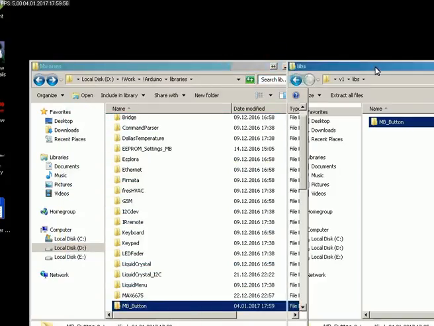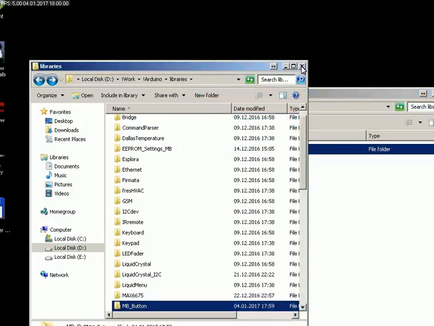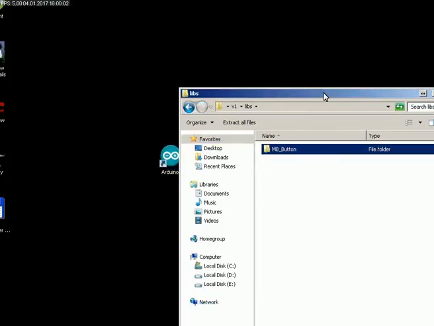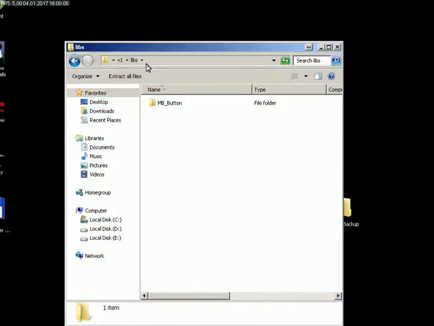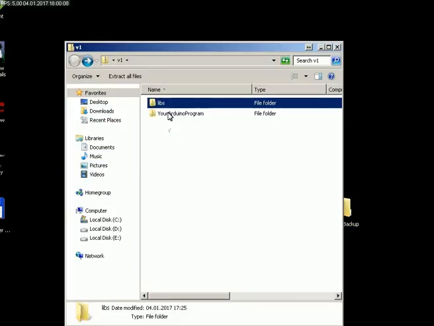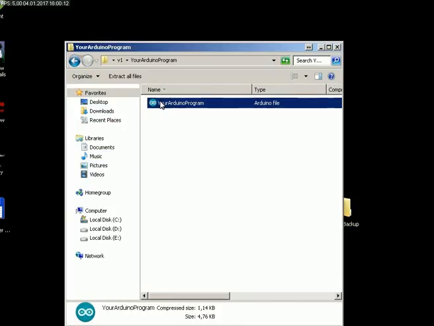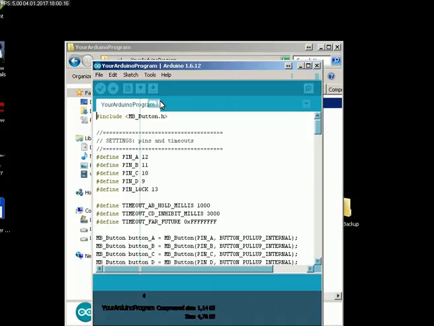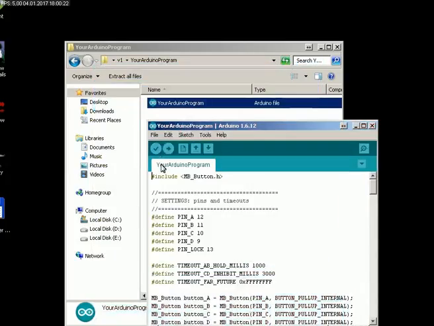Okay, now you have the libraries installed, so you may close Arduino folder and go to your program folder. Open it and compile your program.